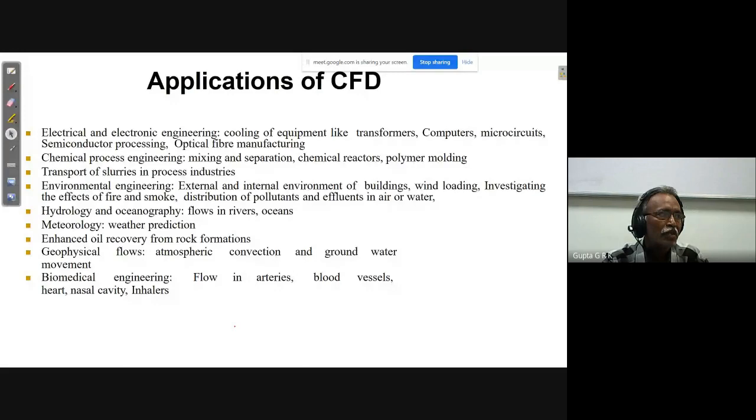And in various other engineering applications like electrical and electronic engineering, cooling of transformers, computers, microcircuits, semiconductor processing, optical fiber manufacturing, and in chemical industries like mixing and separation, chemical reactors, polymer molding, and transport of slurries in process industries, and in environmental engineering, external and internal environment of buildings, wind loading, investigating the effects of fire and smoke, distribution of pollutants and effluents in air and water, and hydrology and oceanography, flow in rivers, oceans, and the stresses coming on the dams, and meteorology, weather prediction, this is very important, and enhanced oil recovery from rock formations, and geophysical flows, atmospheric convection, and the groundwater movement, biomedical engineering, flow in arteries, blood vessels, heart, nasal cavity, inhalers. So all these things are various applications, and some of the examples are shown here.